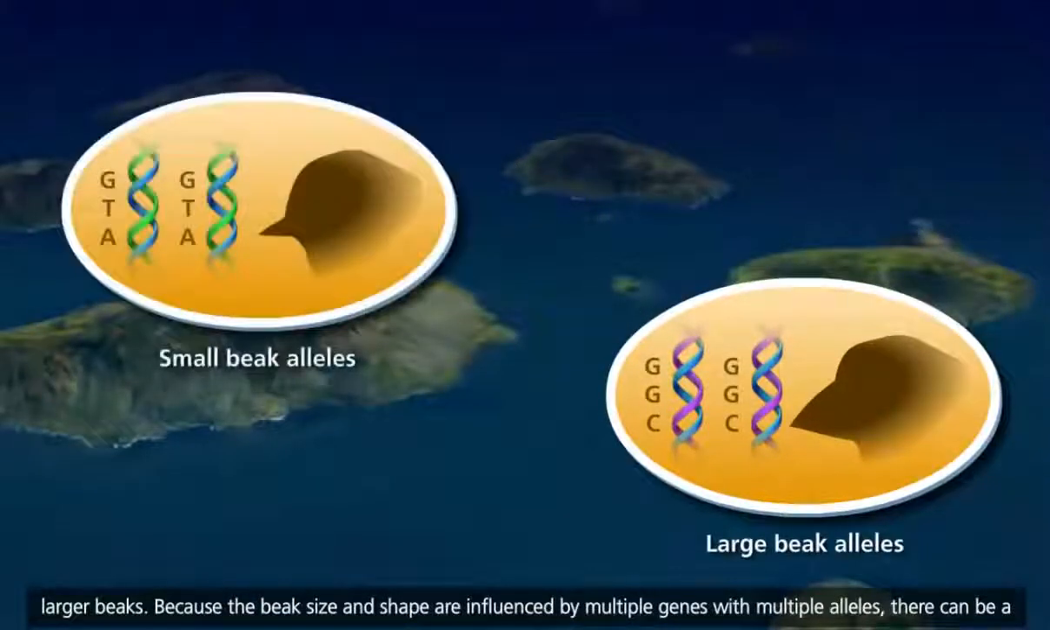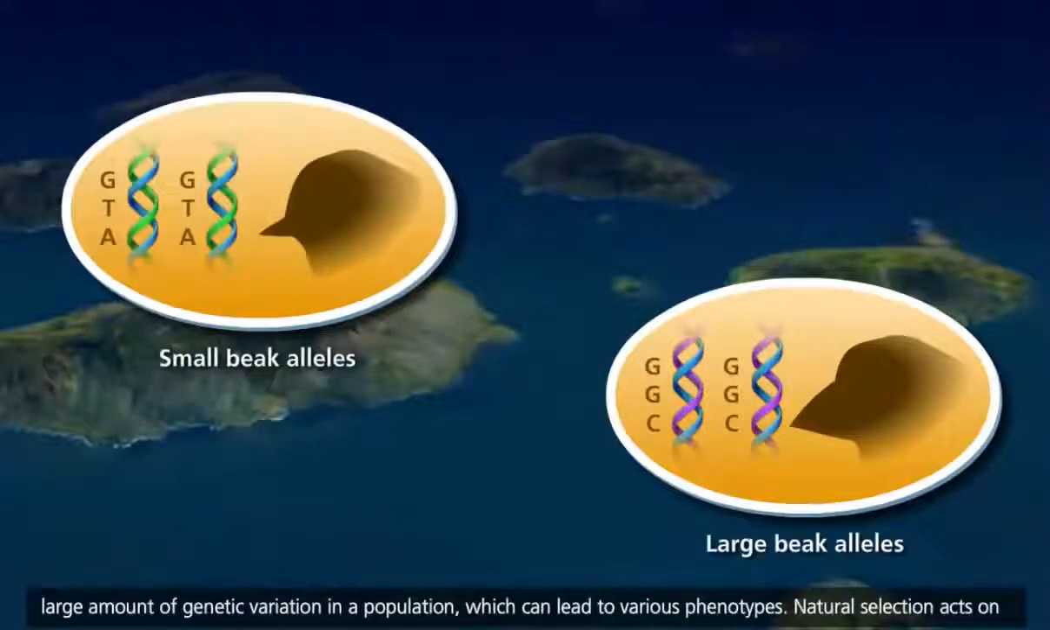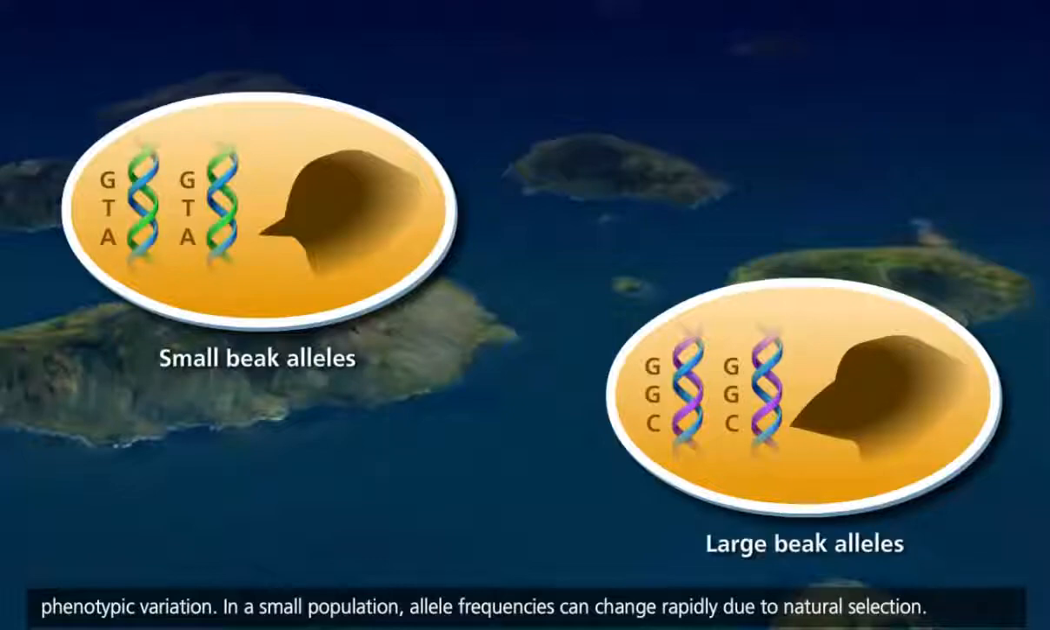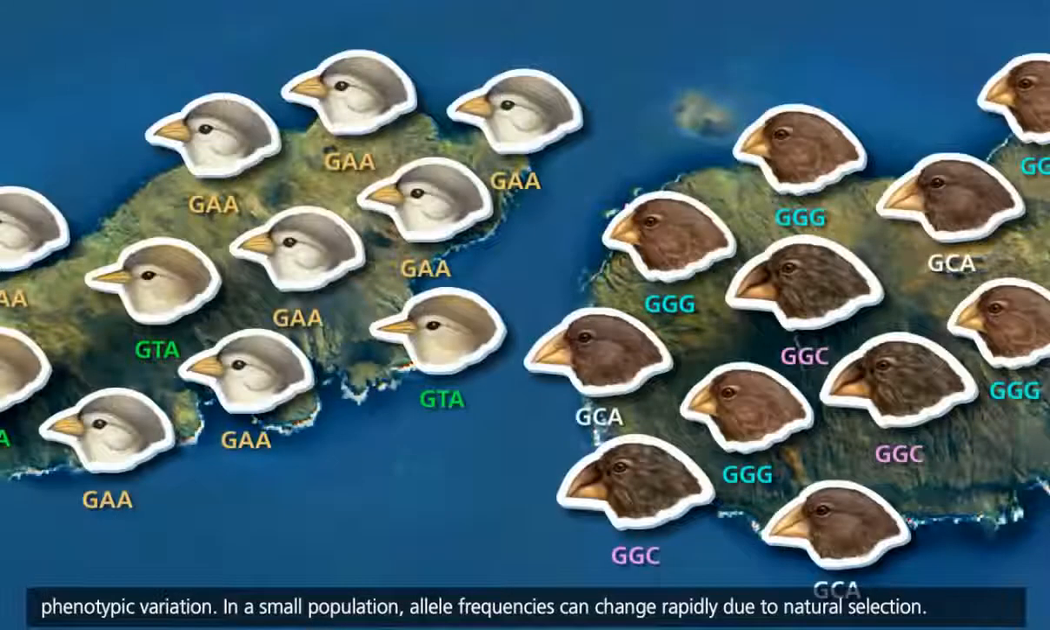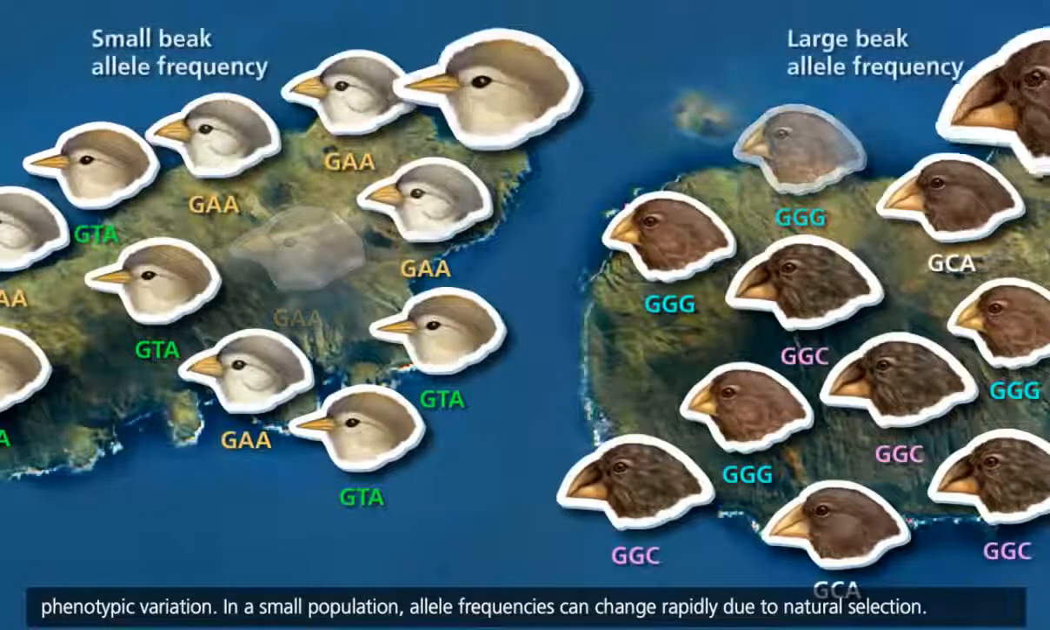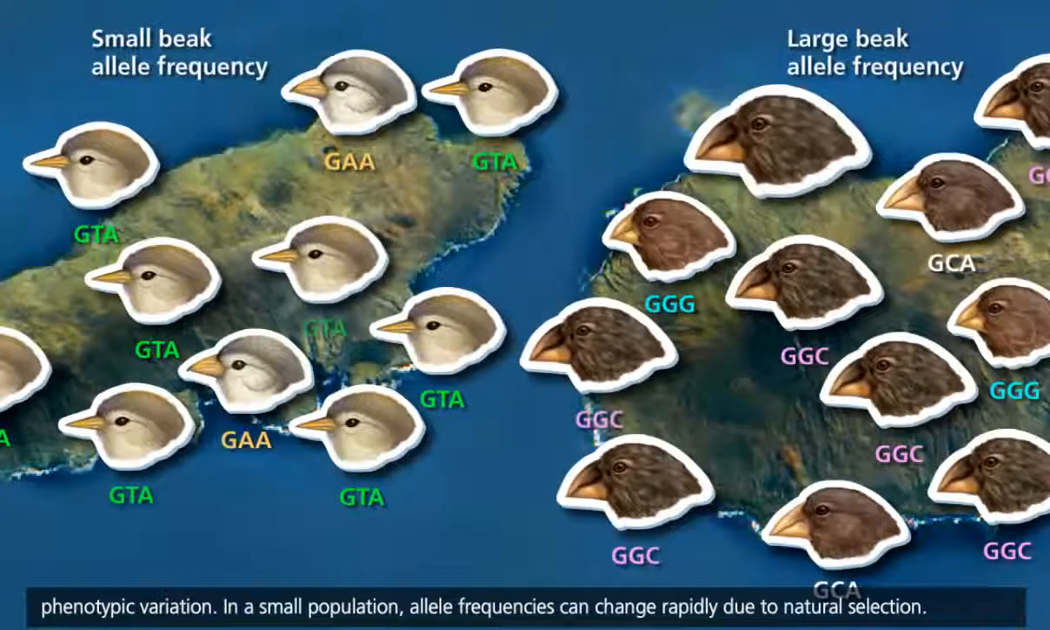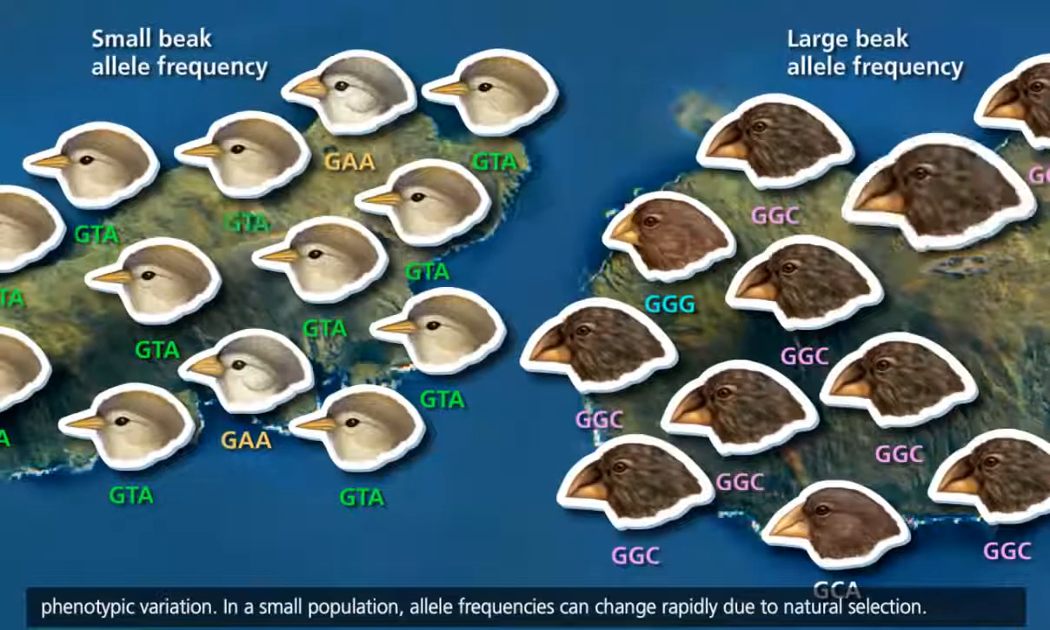Because the beak size and shape are influenced by multiple genes with multiple alleles, there can be a large amount of genetic variation in a population, which can lead to various phenotypes. Natural selection acts on phenotypic variation. In a small population, allele frequencies can change rapidly due to natural selection.